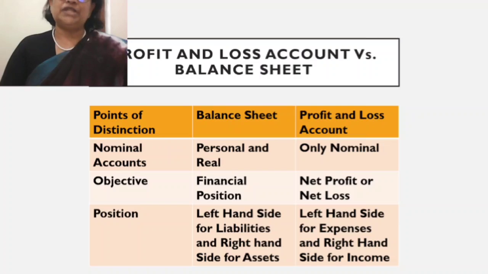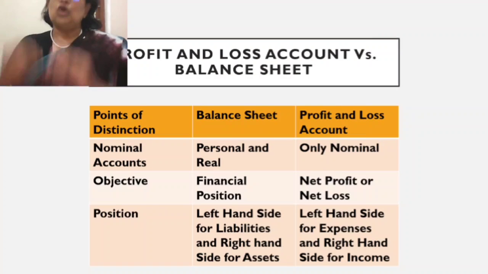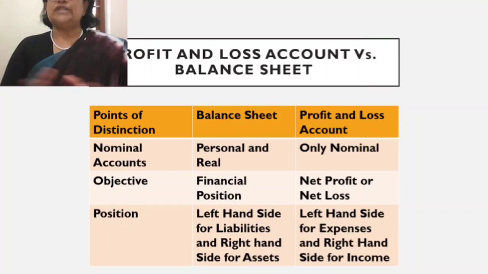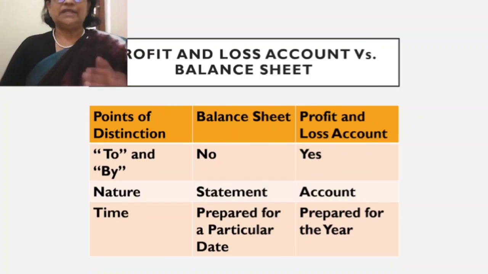Now what is the objective of preparing the statements? Balance sheet, as we know, is to know the financial position. Whereas the objective of preparing profit and loss account is to know the net profit or net loss. Now what is the position? How are accounts represented in the balance sheet and profit and loss account? In the balance sheet, the left hand side will record liabilities and the right hand side will record assets. In the profit and loss account, the left hand side is used for expenses and the right hand side is used for the income.